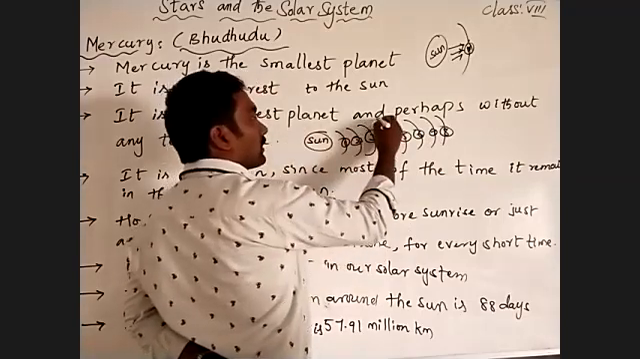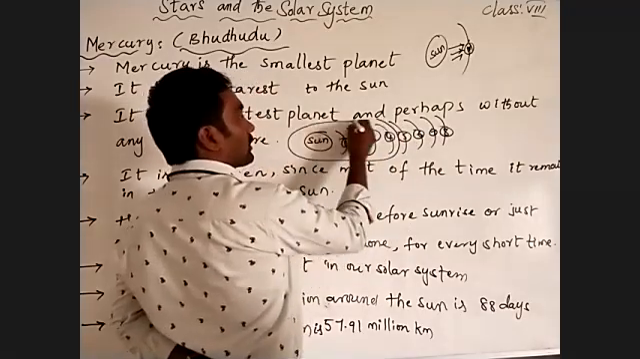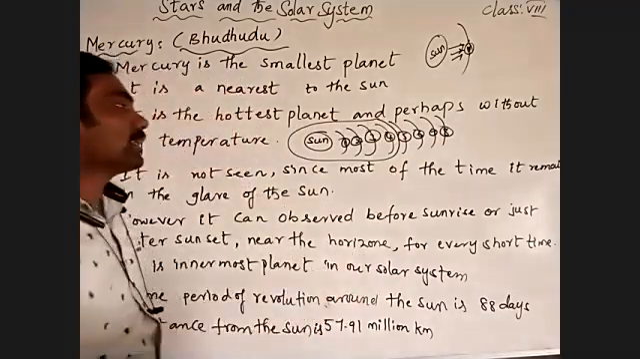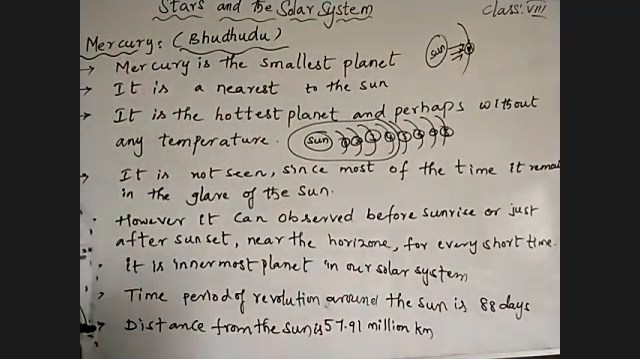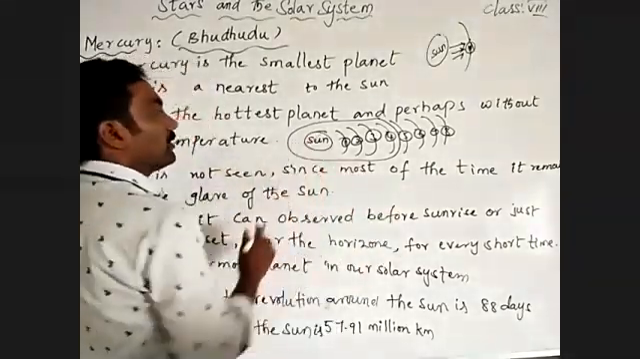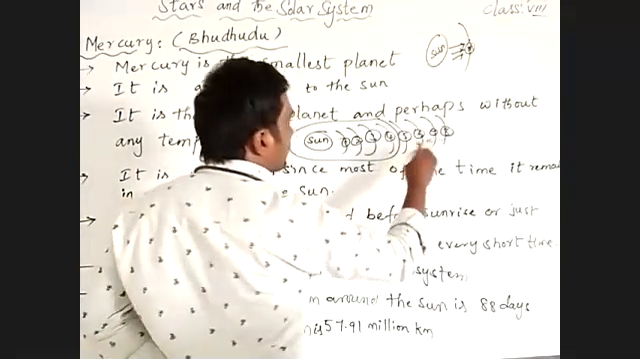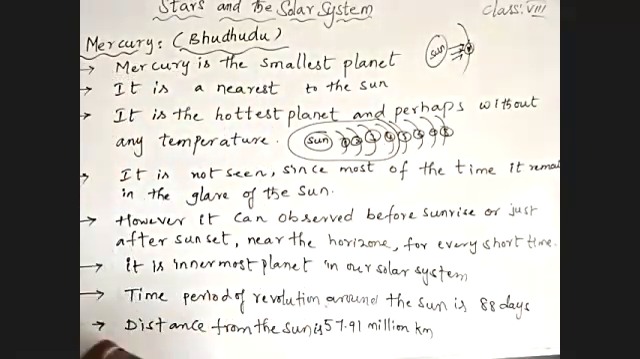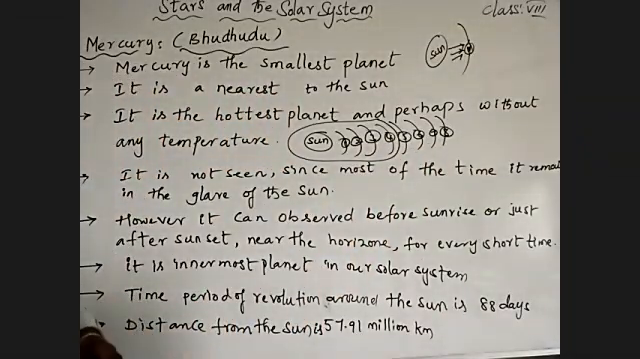The first 4 planets which are near to the sun, those we call innermost planets or inner planets in the solar system. And the remaining 4 planets, what are they? Those are the outermost planets, the outer planets in the solar system.